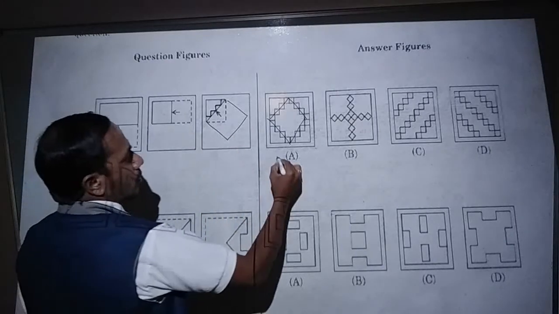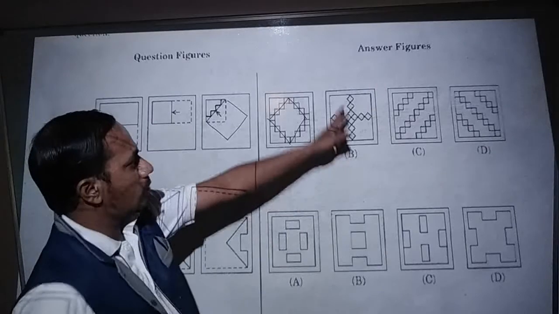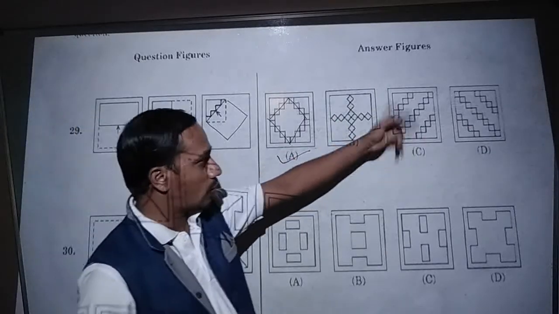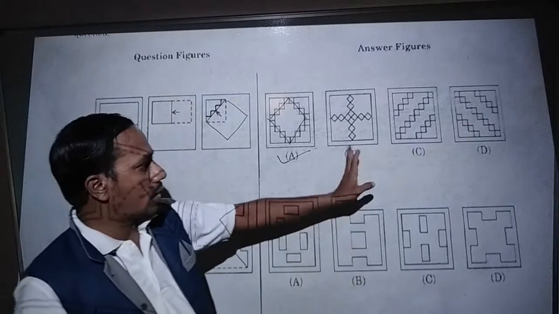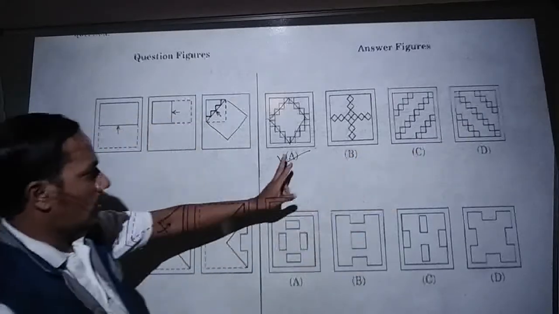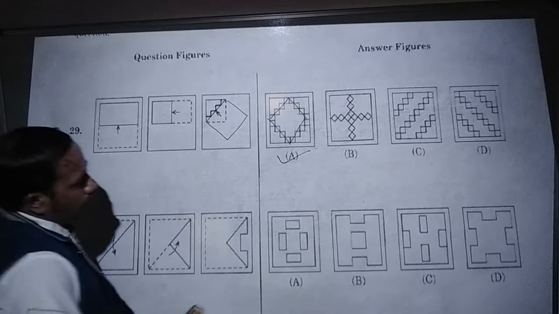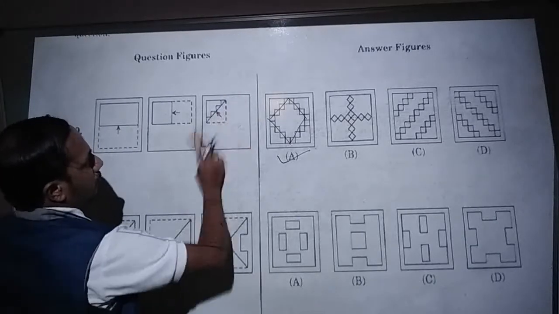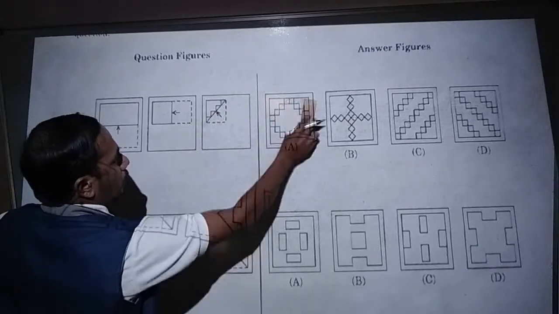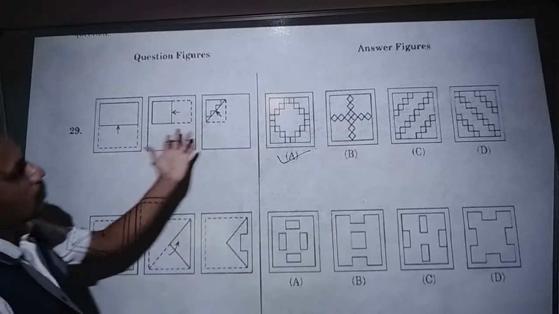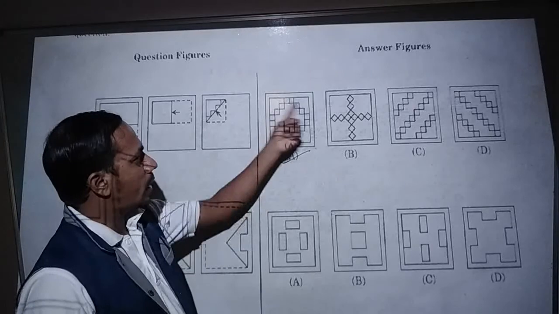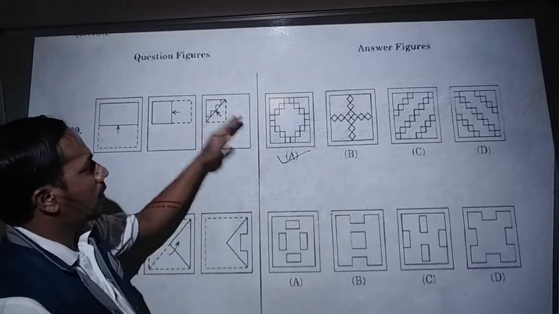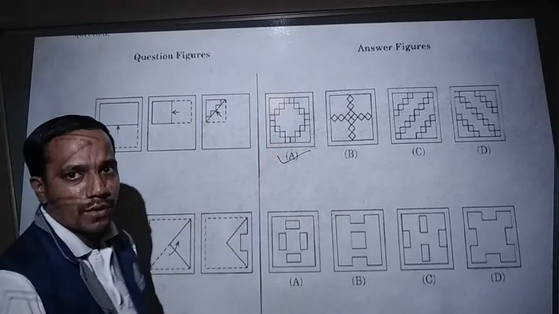That's why option A is the right one. But this one is a plus mark. These three parts are moving separately. That's why options B, C, D are wrong. Only option A is the correct one. When they open that folded figure, suddenly you will identify this structure. This one you have to identify.